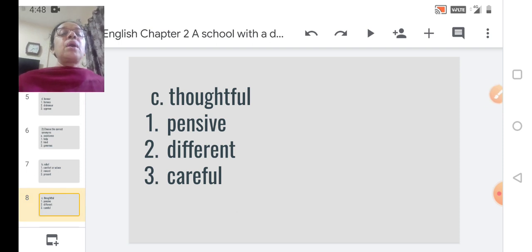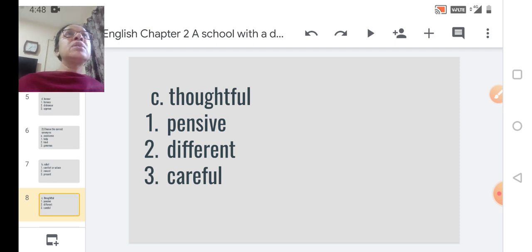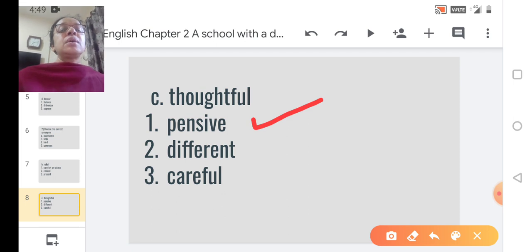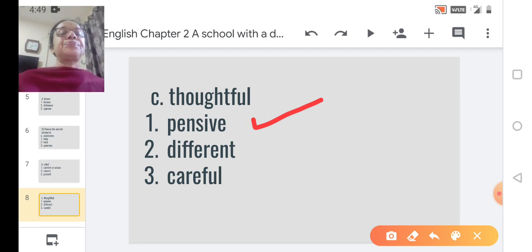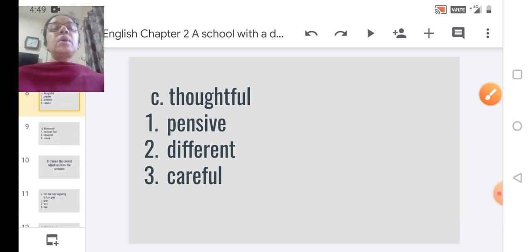Next we come to the synonym of the word thoughtful. Thoughtful means you're thinking something, she's very thoughtful, in a thoughtful mood. Let us see the options. First one pensive, 2 different, 3 careful. Thoughtful, thinking. So pensive, you're in a thinking mood. We also say pensive mood. So the correct option is pensive. We move to the next.